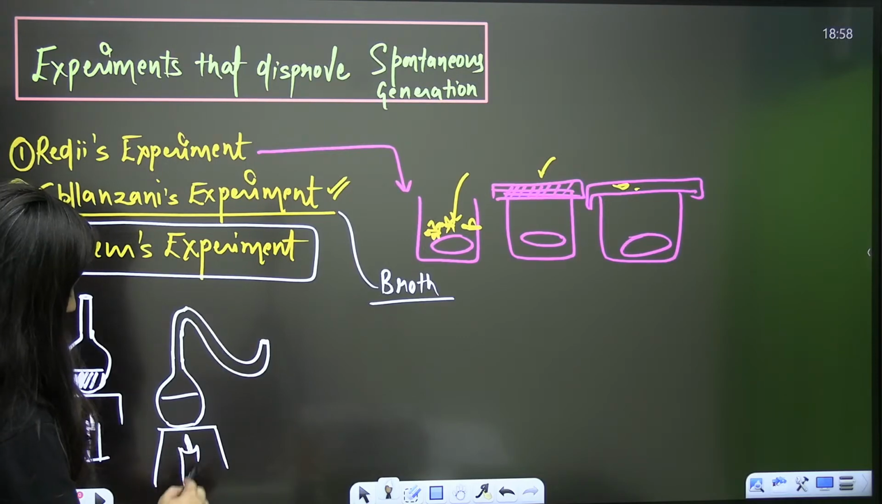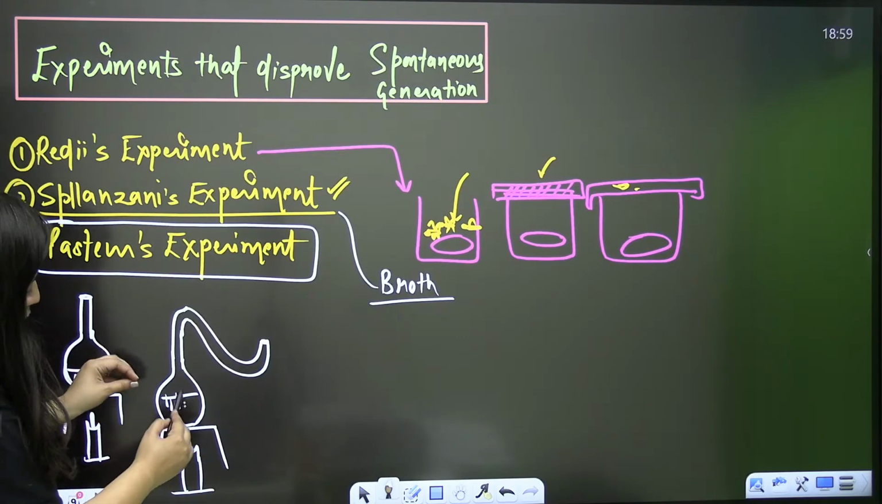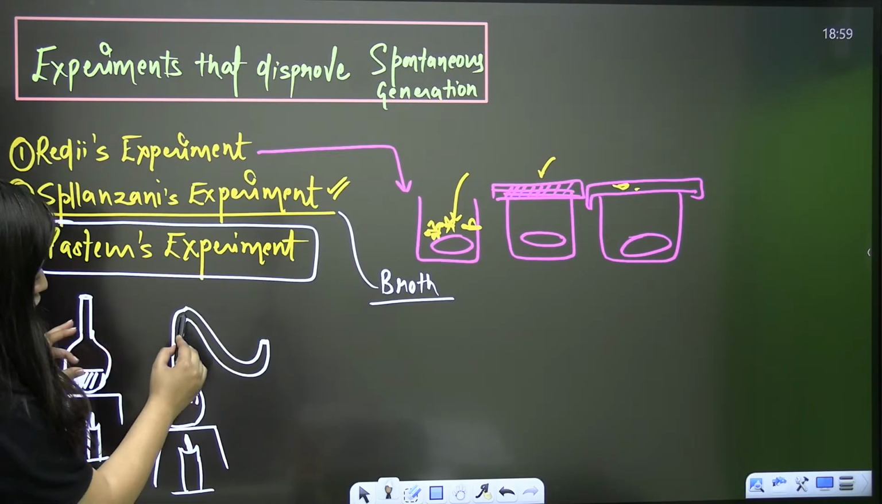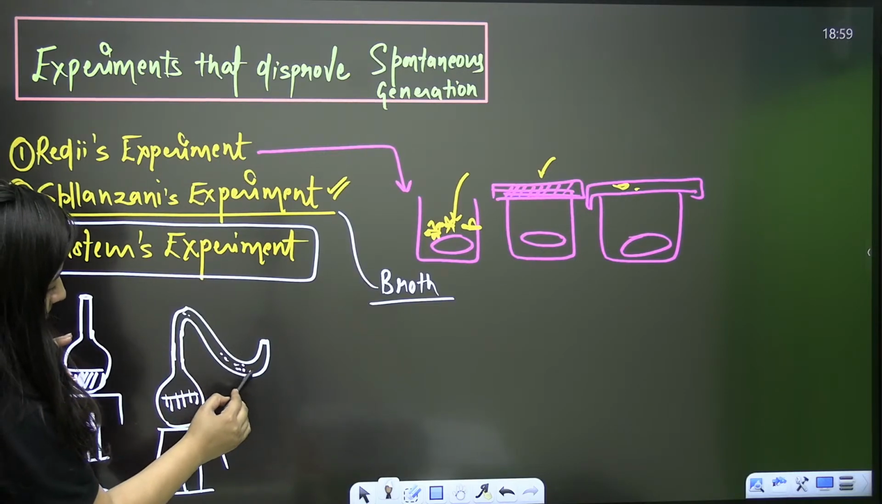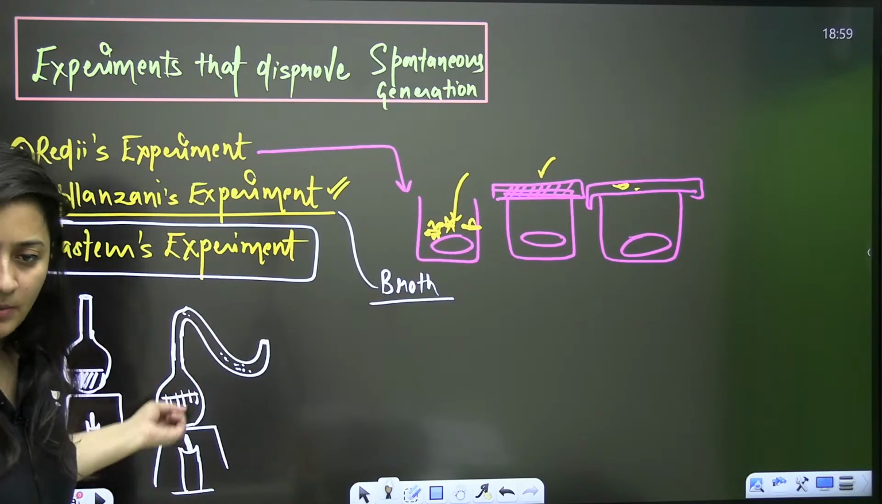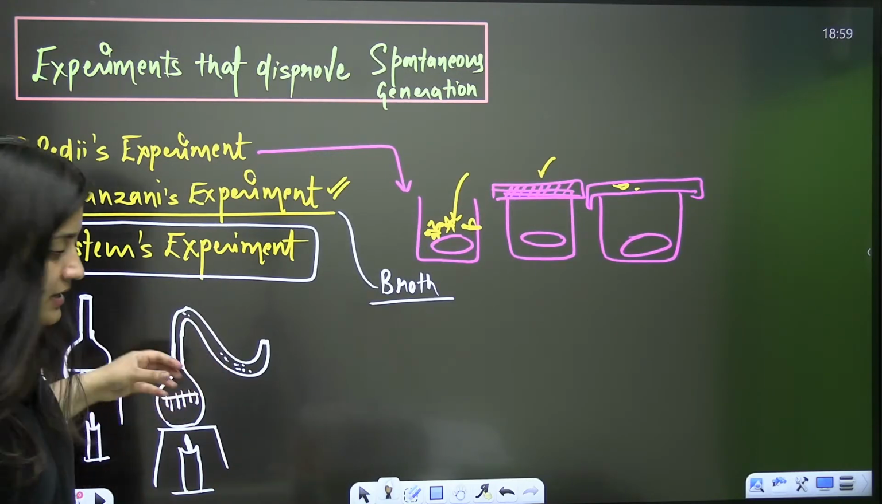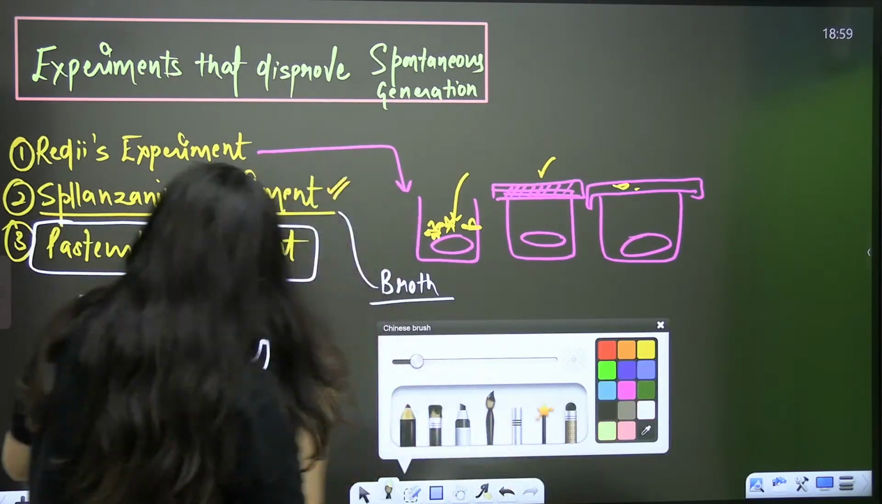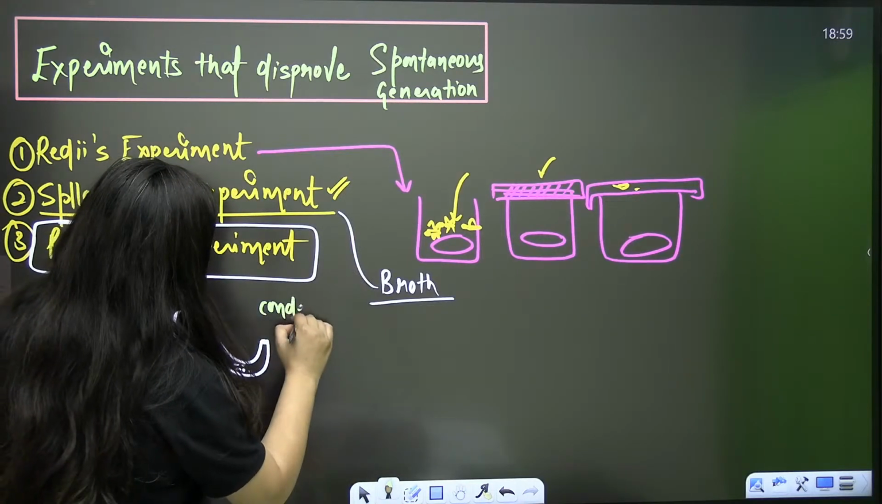Again, the broth was there. Now when he boiled it, vapors will come out. Basically, what is going to happen? You are boiling something, and the vapors will come out. Now I hope you know about condensation.